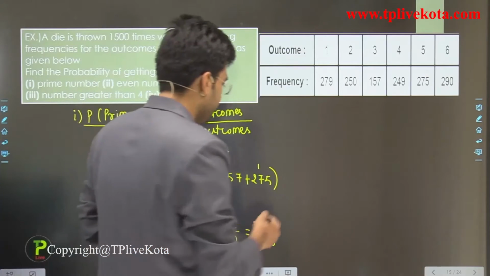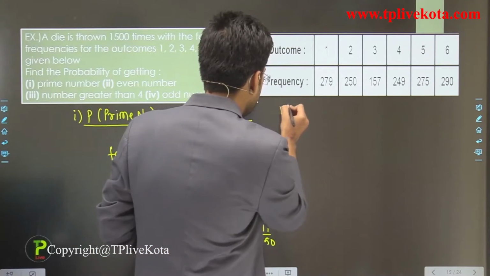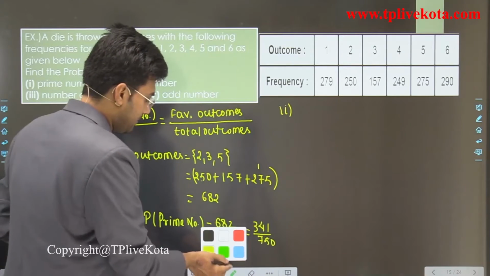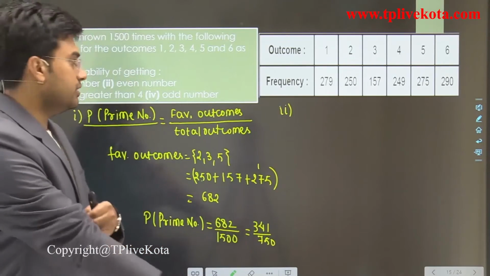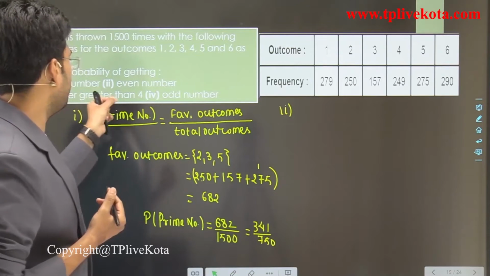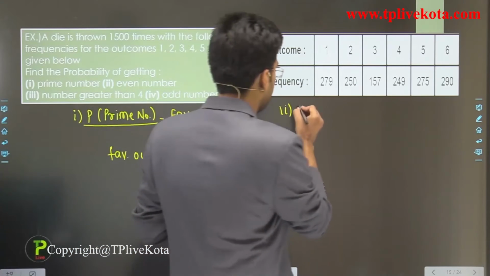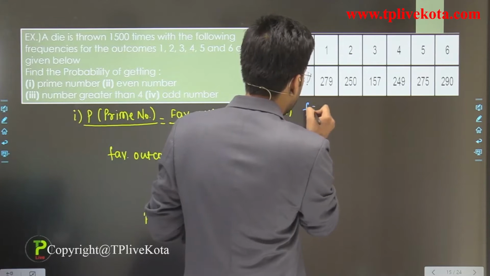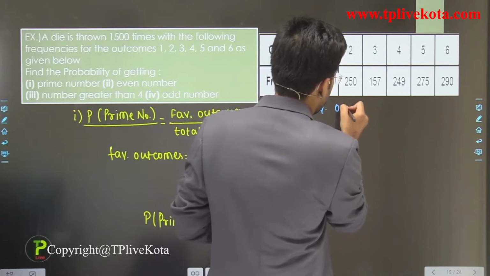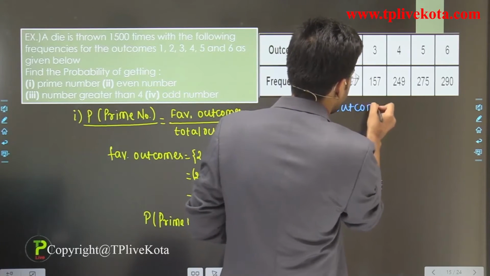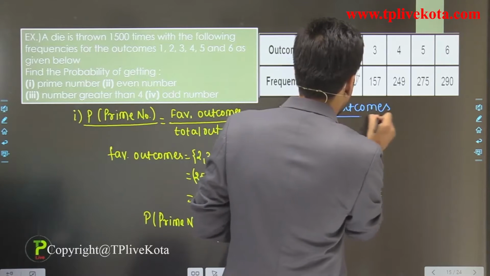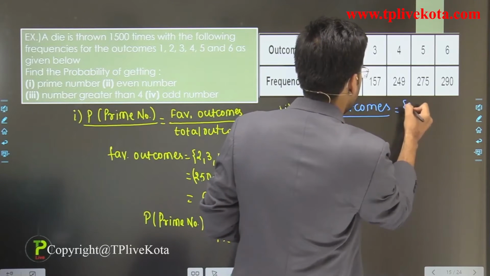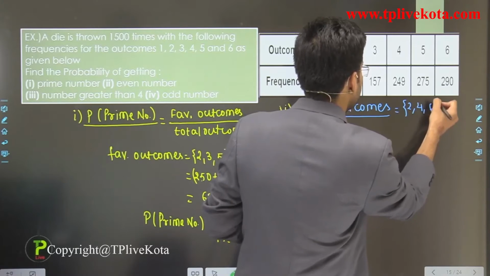Now let's find the answer for the second. For the second, it is given that we find the probability of an even number. Favorable outcomes are 2, 4 and 6.